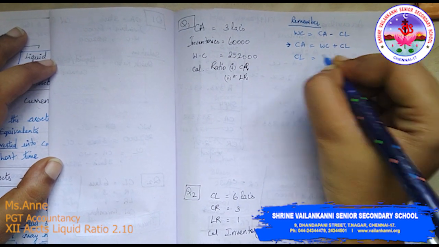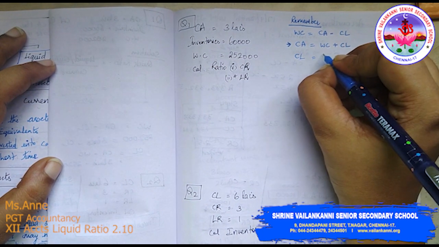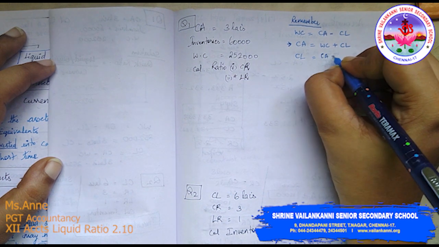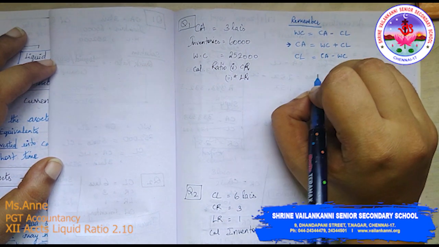Current liability is equal to current asset minus working capital.